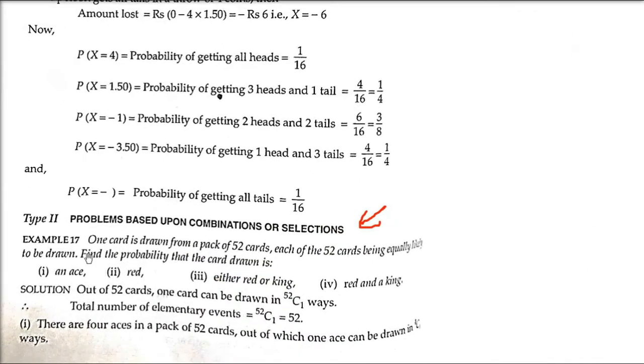Now the second type is problems based upon combinations or selections. So let us take the first one, how the questions are solved. One card is drawn from a pack of 52 cards, each of the 52 cards being equally likely to be drawn. Find the probability that the card drawn is an ace, red, either red or king, red and a king.